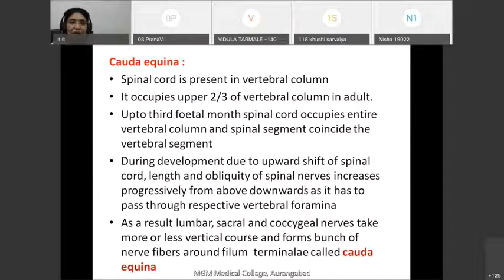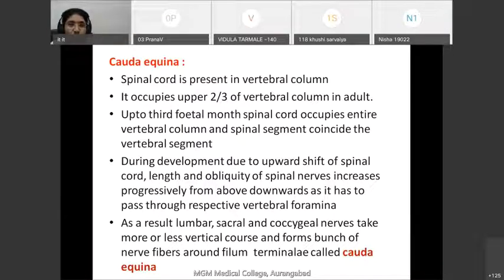After third month of intrauterine life, the growth of the spinal cord is at slower rate than the vertebral column, and that's why after third month, the spinal cord is at the level of L3 vertebra. After birth also, the spinal cord is at the level of L3 vertebra, that is third lumbar vertebra. And in adult, the spinal cord ends at the level of L1 vertebra.